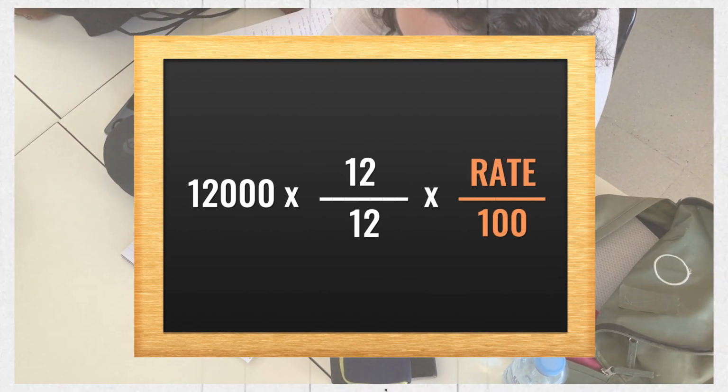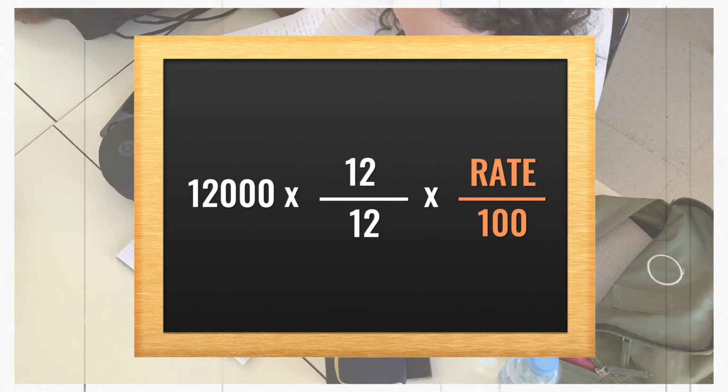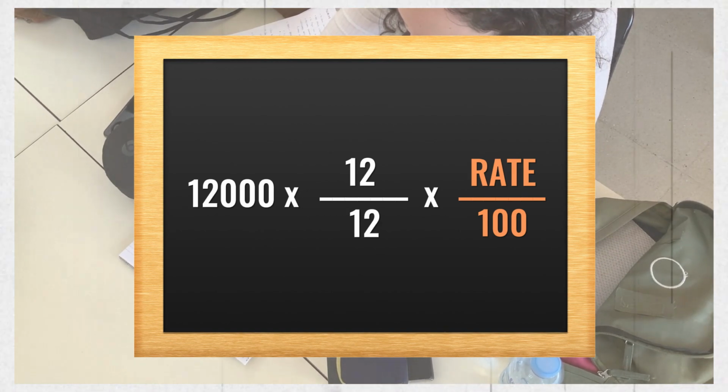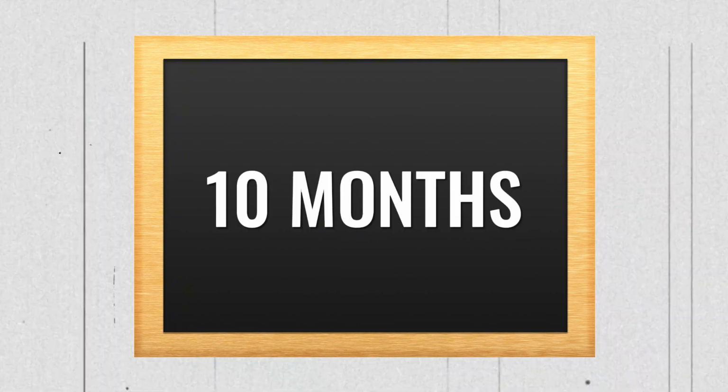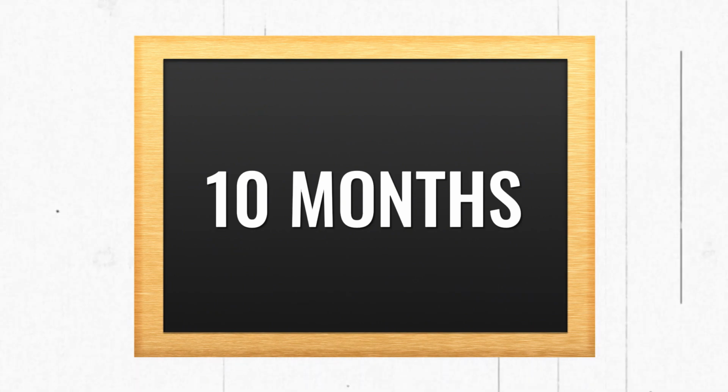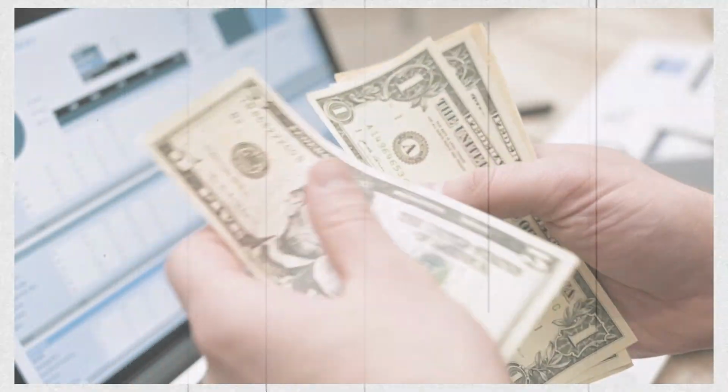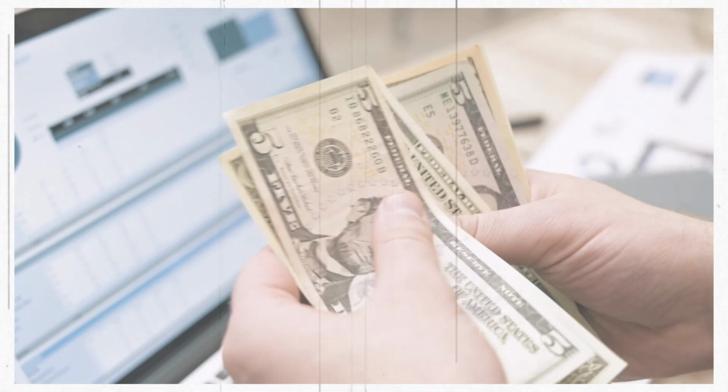The second interest on drawing will be calculated by multiplying the amount of drawings, that is 20,000, with the months left till 31st March. In this case, the amount was withdrawn on 1st June, so it will be calculated for 10 months. And the last one, where he withdrew 30,000 on 1st July, the interest will be calculated for 9 months.